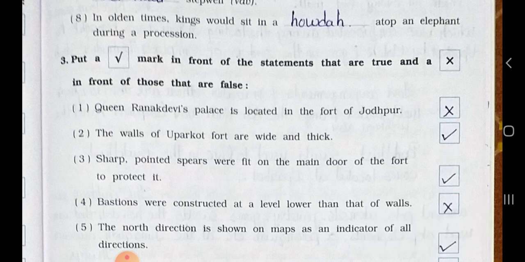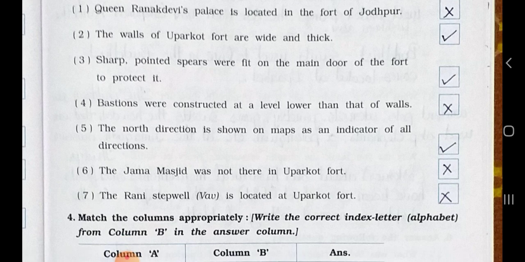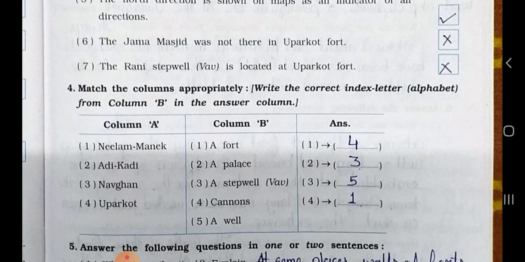Number 4. Bastions were constructed at a level lower than that of walls. Wrong, false. Number 5. The north direction is shown on maps as an indicator of all directions. True, right. Number 6. The Jama Masjid was not there in Uppercote Fort. False, wrong. Number 7. The Rani Stepwell vav is located at Uppercote Fort. False, wrong.